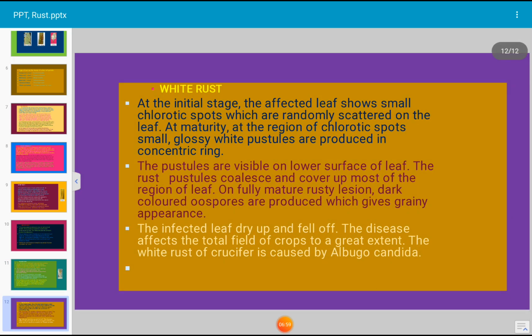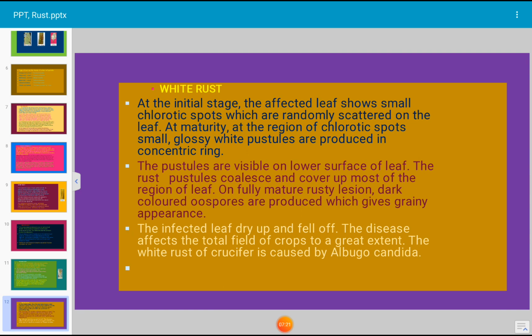Next. White rust. At the initial stage, the affected leaf shows small chlorotic spots which are randomly scattered on the leaf. At maturity, at the region of chlorotic spots, small glossy white pustules are produced in concentric rings. The pustules are visible on the lower surface of the leaf.